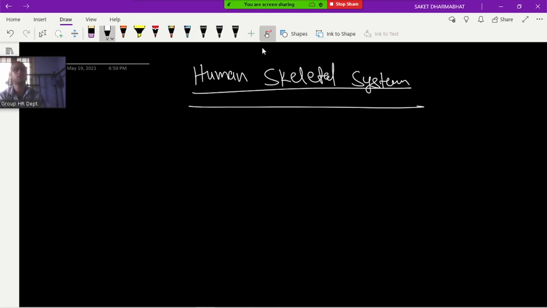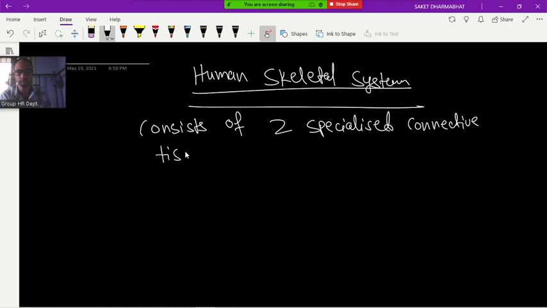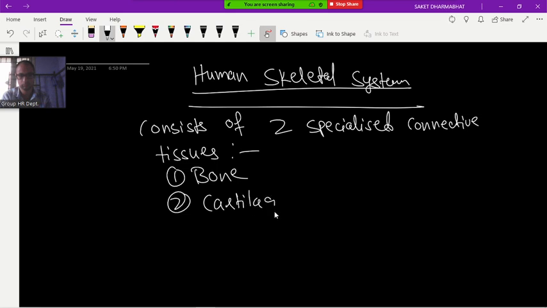So first of all, the human skeletal system consists of two specialized connective tissues. What are they? Consists of how many? Two specialized connective tissues. One is bone, and the second is cartilage. Bones and cartilage.